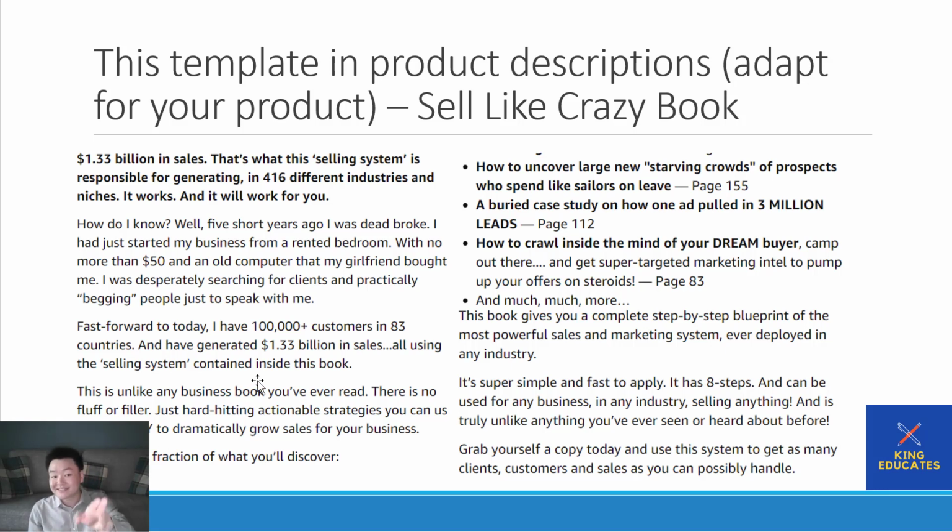Are you seeing this? Are you familiar with this? You are, but you should be, because this is the structure for the sales message. They're identifying the worst possible outcome, and then they're flipping it to the dream outcome. Fast forward to today, I have 100,000 plus customers in 83 countries. I have $1.33 billion in sales, all using this selling system contained inside this book.